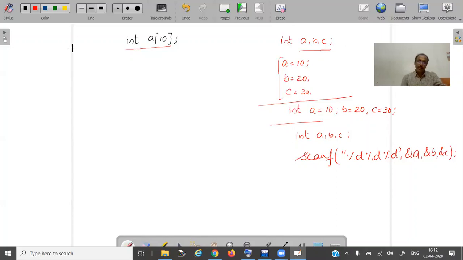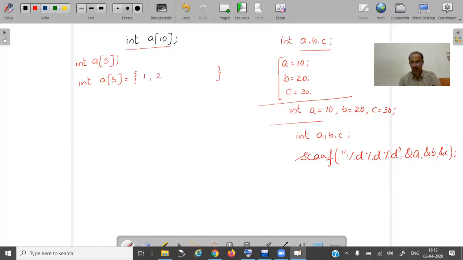So similarly, in the case of arrays also, you can assign values. Let us say I have a of 5 as the array name, I can declare like this. Or otherwise, if I want to assign values, I can have int a of 5 equal to something. While declaring normal variables, I can assign the value directly to the variable. Now if I want to assign values to the members of the array, compulsorily I should include an open curly brace and a close curly brace in between, and then specify the values.